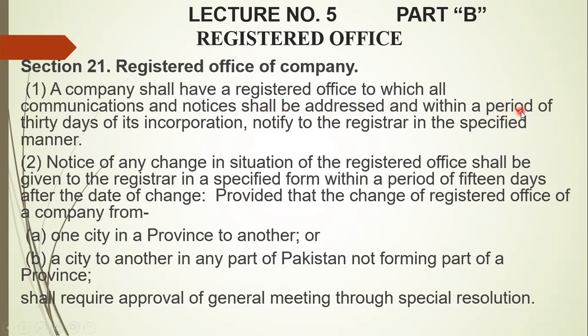And if at that time the registered office has not yet been specified, then when the company is incorporated, within 30 days it must notify its registered office address to the registrar.